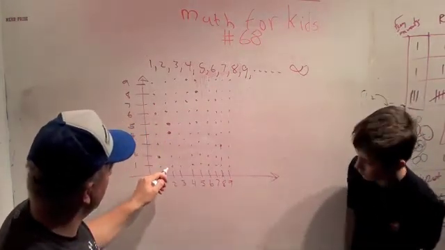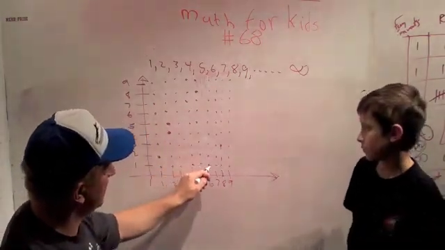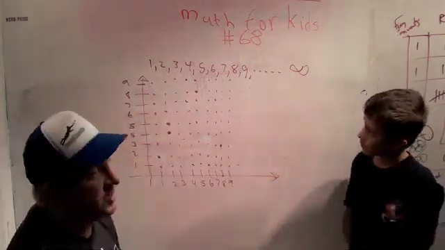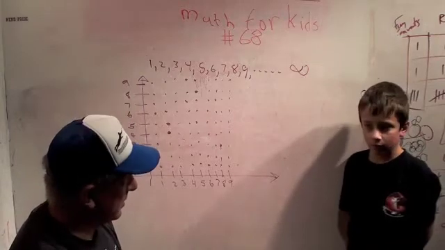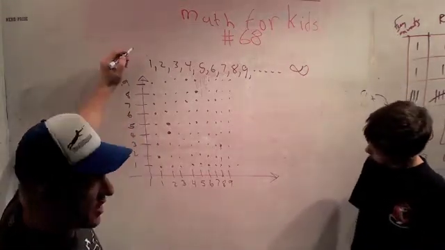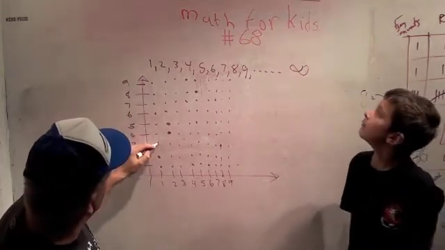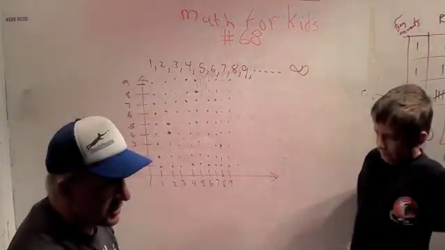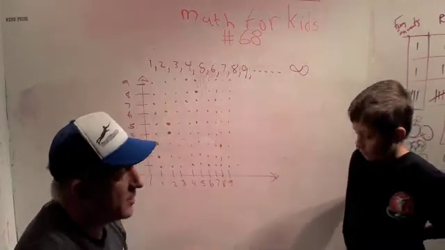Like if we said this is the first one, second one, third one, fourth one, fifth, sixth, seventh, eighth, ninth, we'd get all the way out to infinity, and we never count any of the ones up here, right? Same thing if we started going straight up. We would say 1, 2, 3, 4, 5, 6, 7, 8, 9, and we would get all the way up to infinity. And we would never count the ones that were over here.